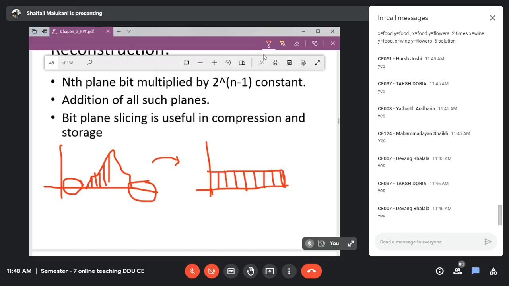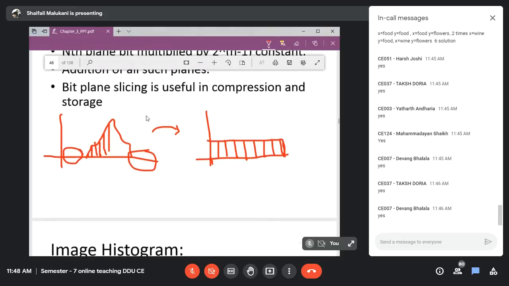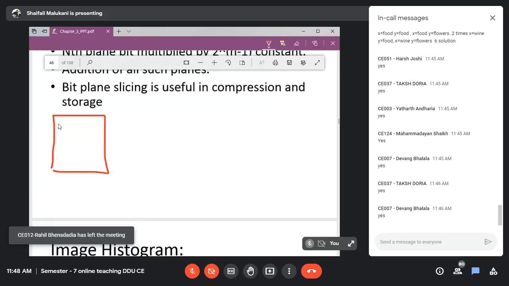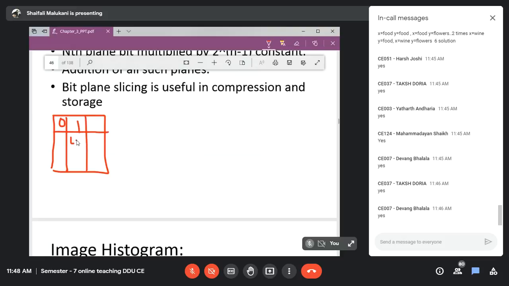Now we concluded that if I want to obtain this, what is the possibility that I have? It is possible that the intensities possible in my image are from 0 to some value, such that L minus 1 different intensities are possible. It can be any different value here, right? So the range available is 0 to L minus 1, right?